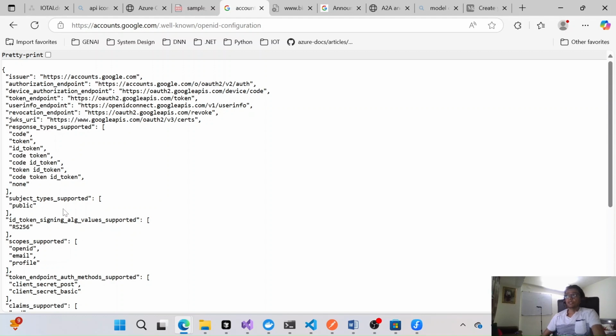All these definitions we provide on this endpoint so that the applications which are registered on Google can authenticate through Google, right? So a similar concept Google has introduced in the A2A protocol as well. So we can see it here as well.